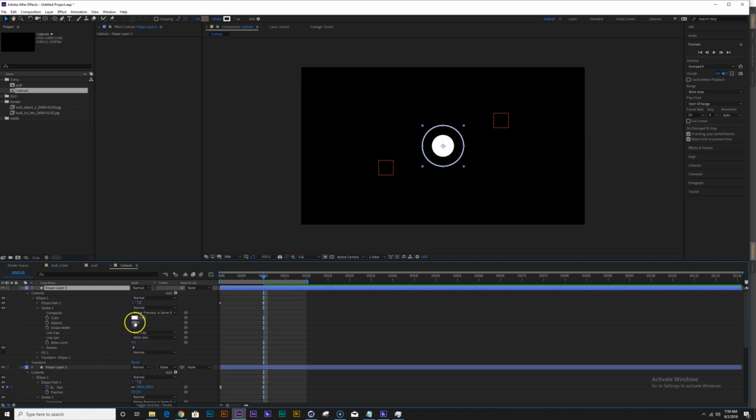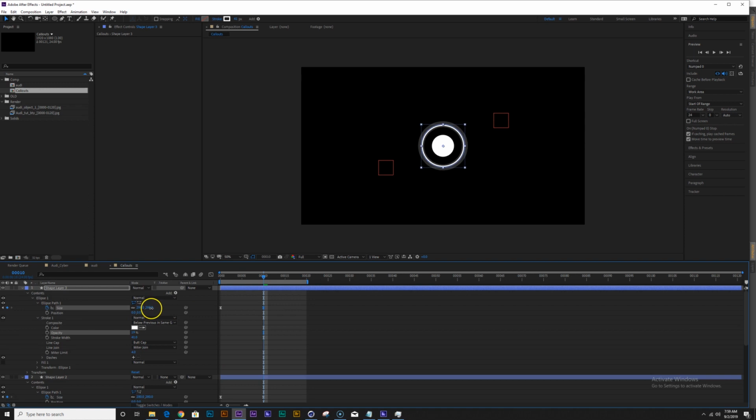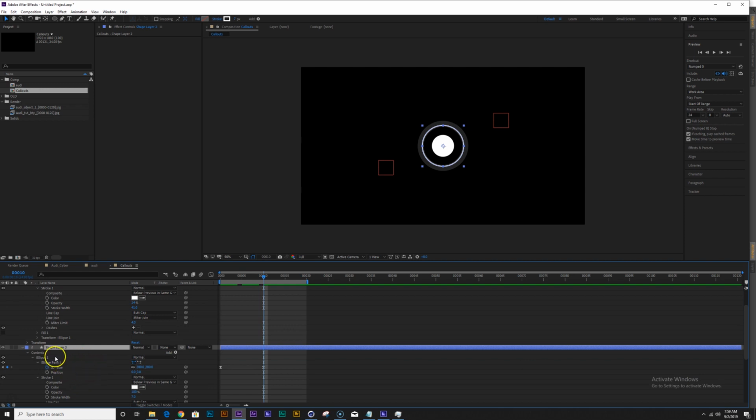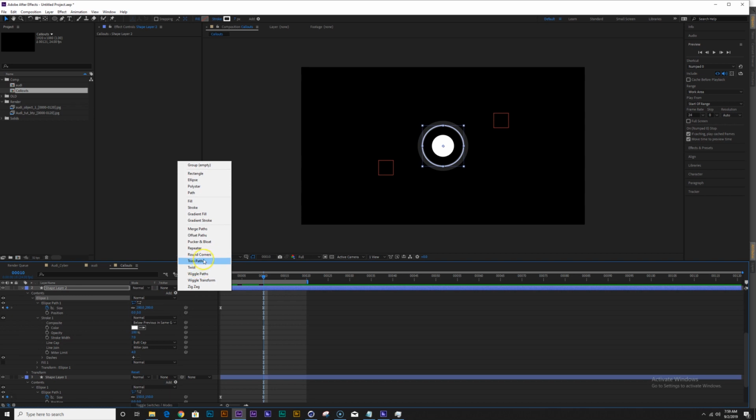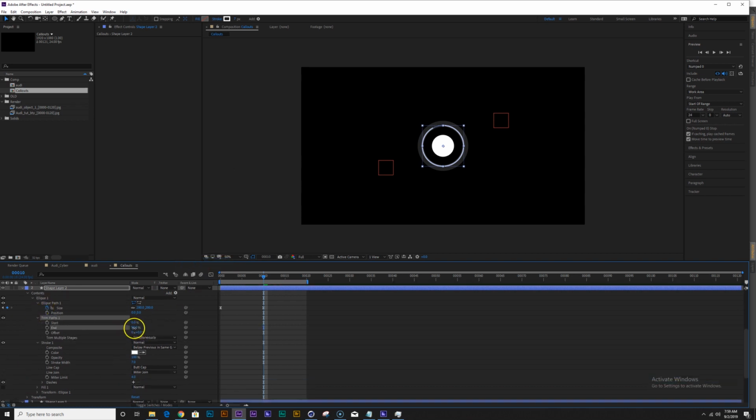I might make the opacity of the second one lower, but make the stroke a little thicker, something like that, and maybe make the sides a little bigger, so it's kind of like here. Okay, cool. And another thing you can do, just for design purposes, for my second stroke here, I can add a trim path, and if you play with the settings, you would just do a little trimming here.